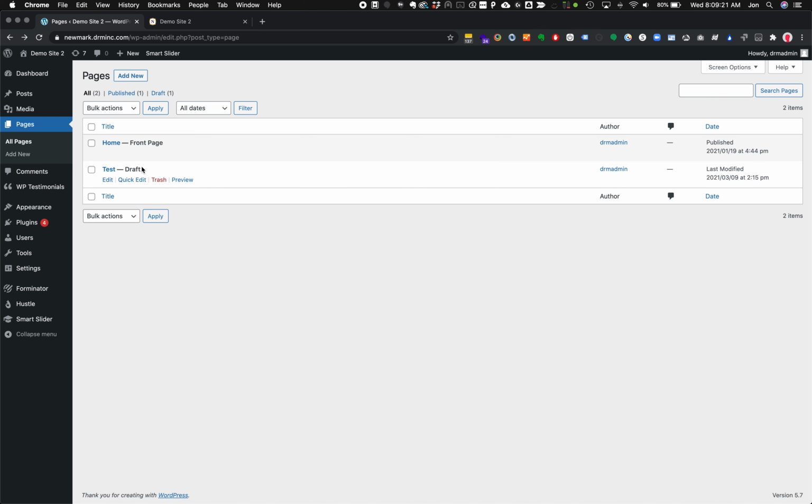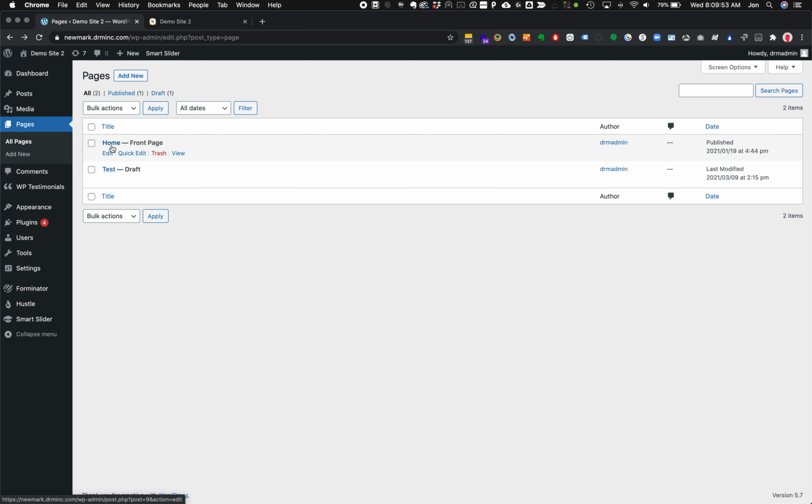Speaking of indexing, we do want to bring up that even if you don't link to a page from anywhere, we have put in place some search engine optimization tools that includes a sitemap. And what that means is if you publish a page, even if you don't link to it from anywhere, it is getting reported to Bing and Google and their webmaster tools that, hey, there's a new page here. So there is no privacy on the web once something is published for the general public to see.